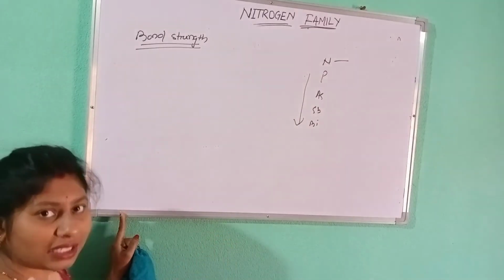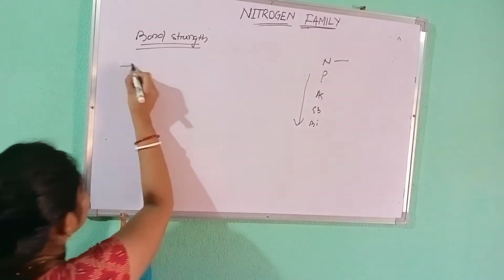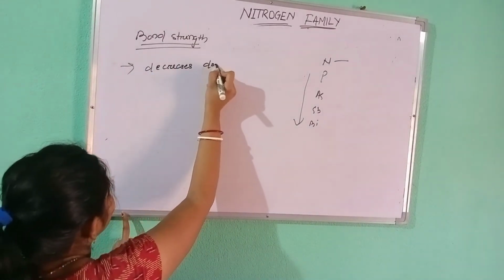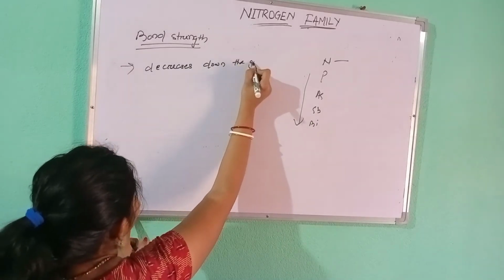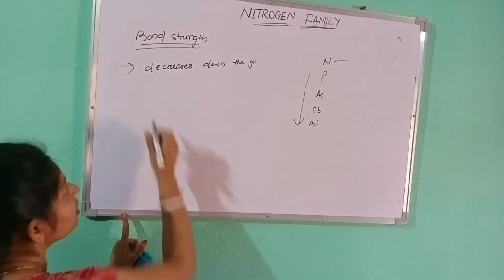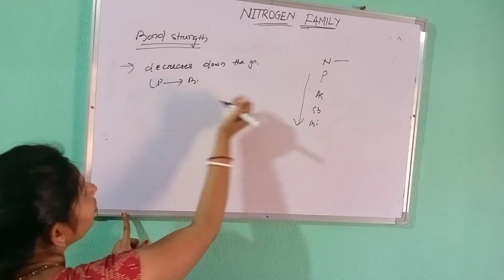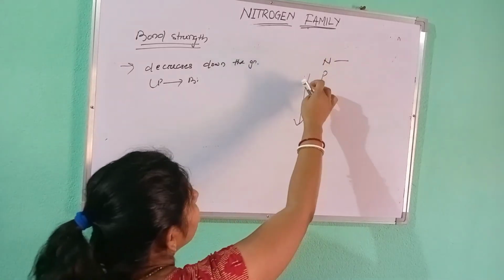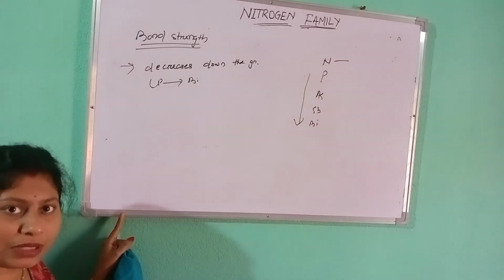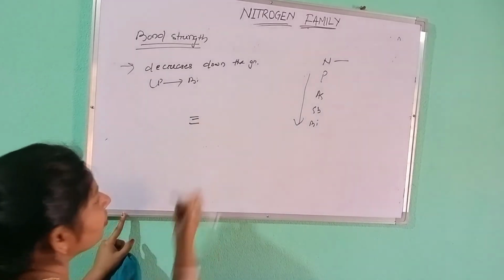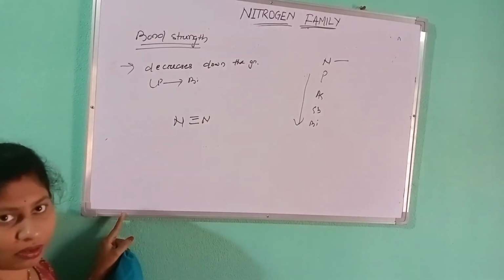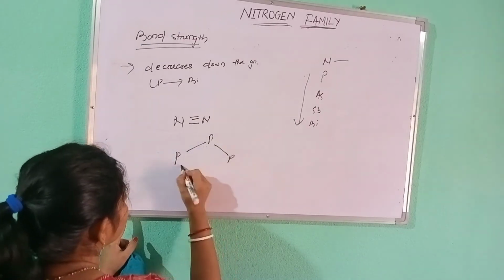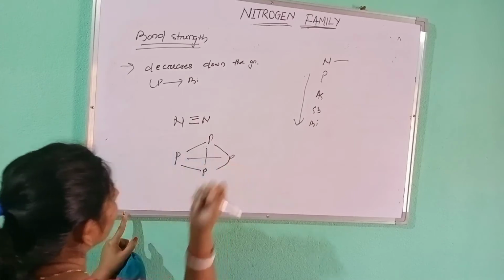From phosphorus to bismuth, the bond strength of the single bond decreases down the group. Not nitrogen. The bond strength of nitrogen will be more than phosphorus, arsenic, antimony and bismuth. Why? Because nitrogen always forms triple bond, but phosphorus forms single bond.